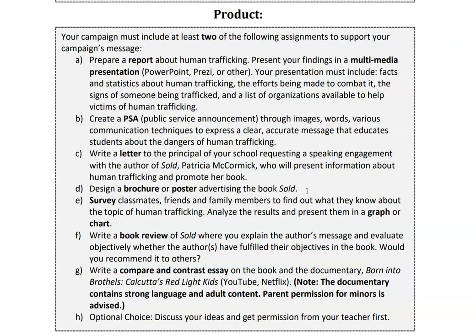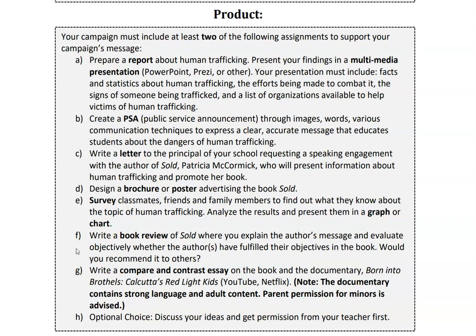E is a survey for your classmates. This is something that you would have to actually give to classmates. This might be hard while we're remote learning, but it is still an option. If you'd like to know more about how to use Google Forms to push out that survey to classmates, we can talk about that, and then we can show you how to do a graph or a chart to go along with the results.